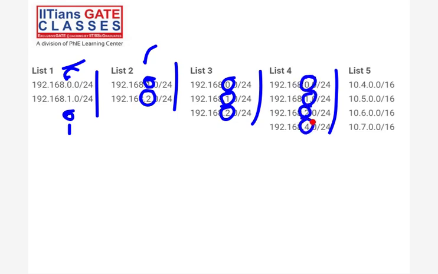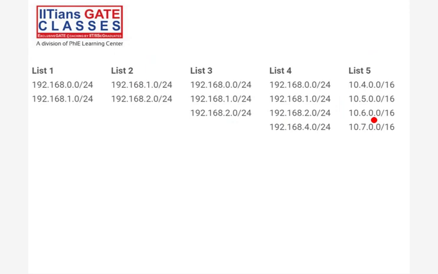List 4 is gone; we remove it. Similarly, we check list 5. Which octet is different? Octet number 2: 4, 5, 6, 7. Yes, this is qualified. Say yes or no, everyone.